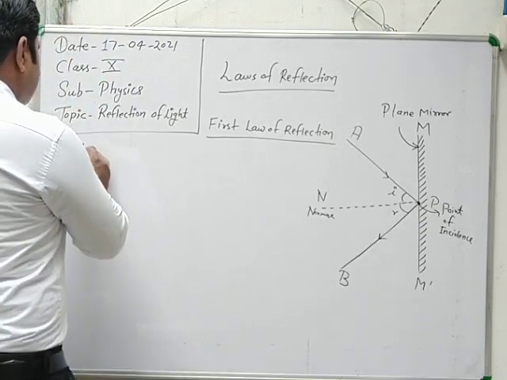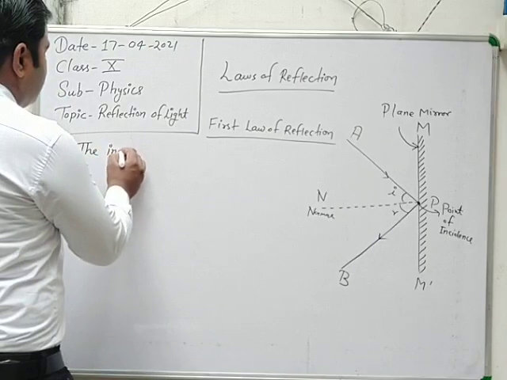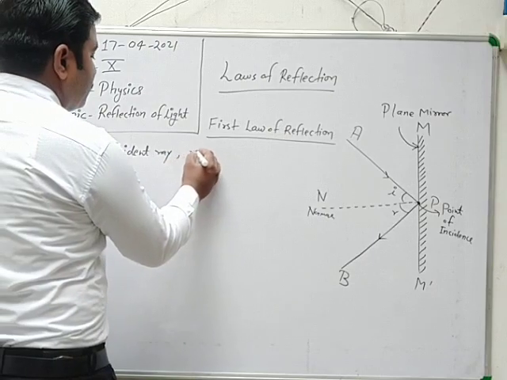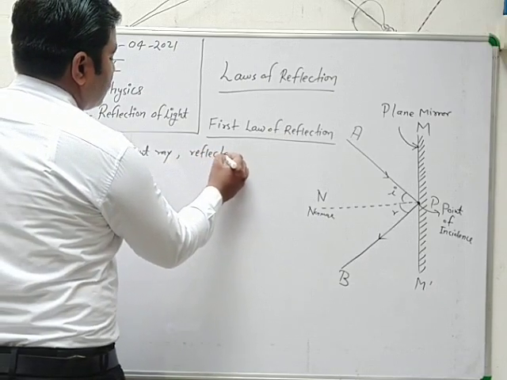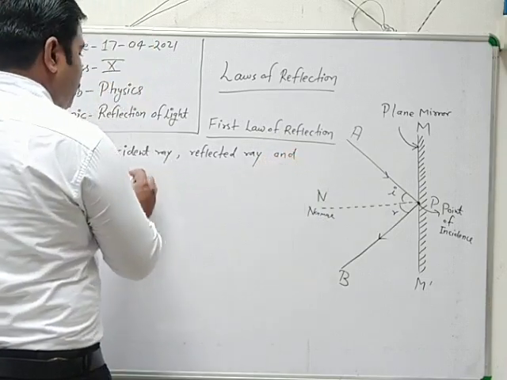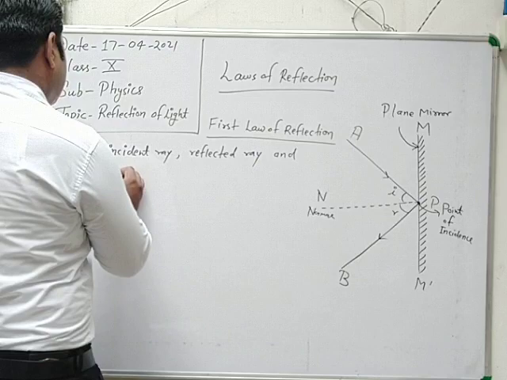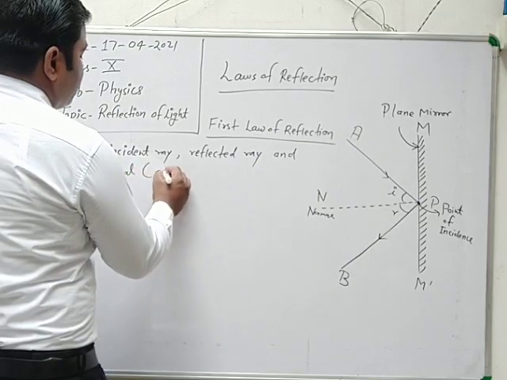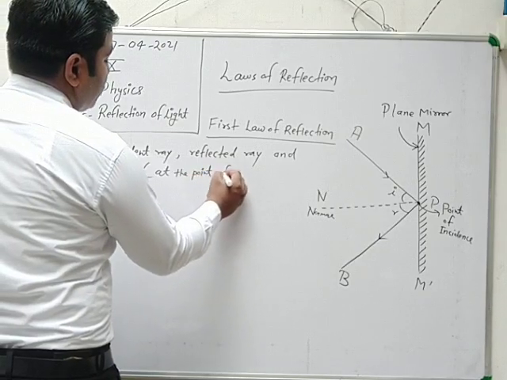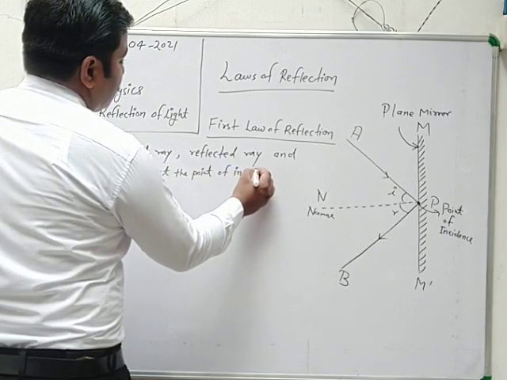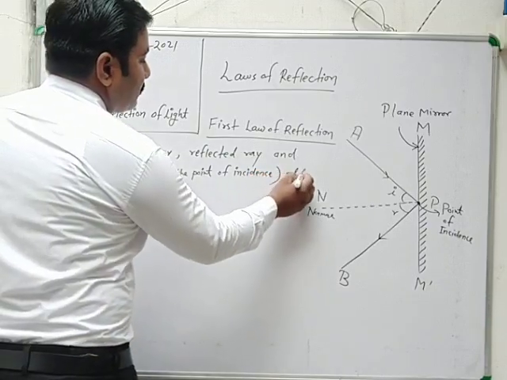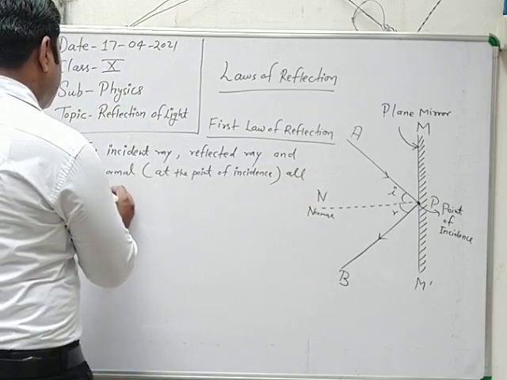The incident ray, reflected ray, and normal at the point of incidence all lie in the same plane.